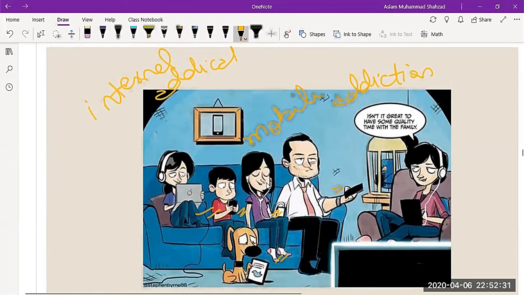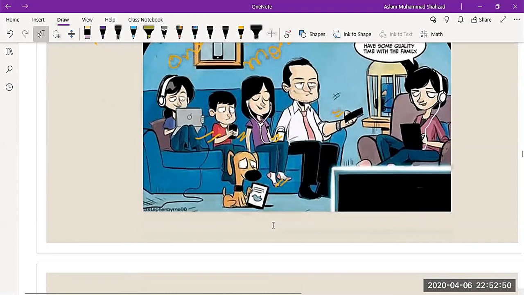Or if somebody is playing mobile games, we can call it online game addiction. These are all types of addictions. In all these contexts, we call it behavior addiction. The broad term is behavior addiction.